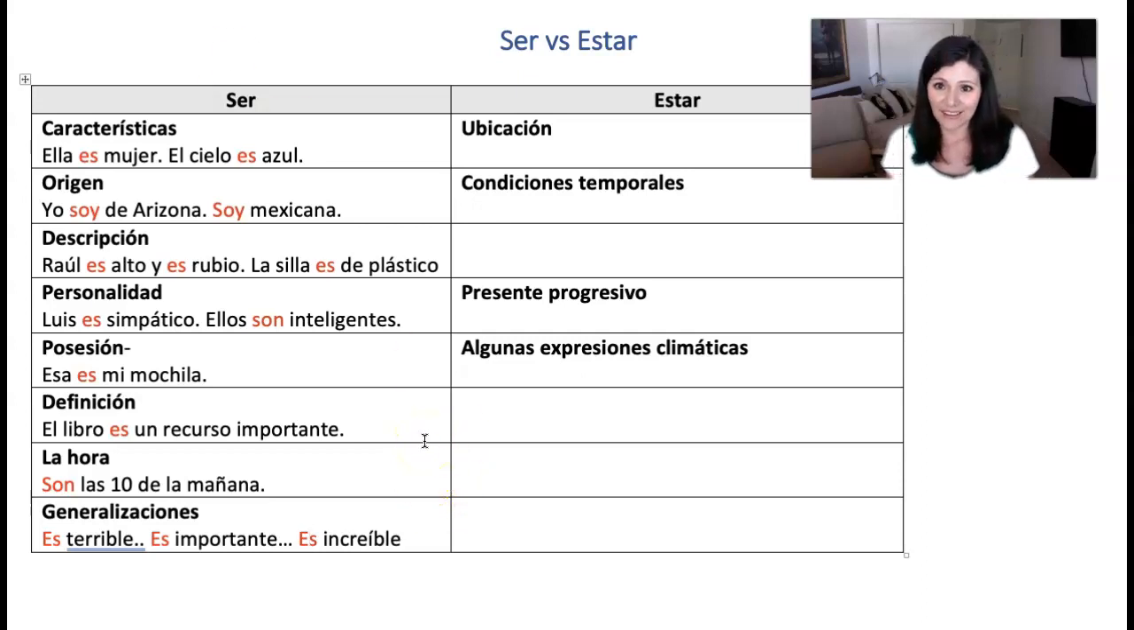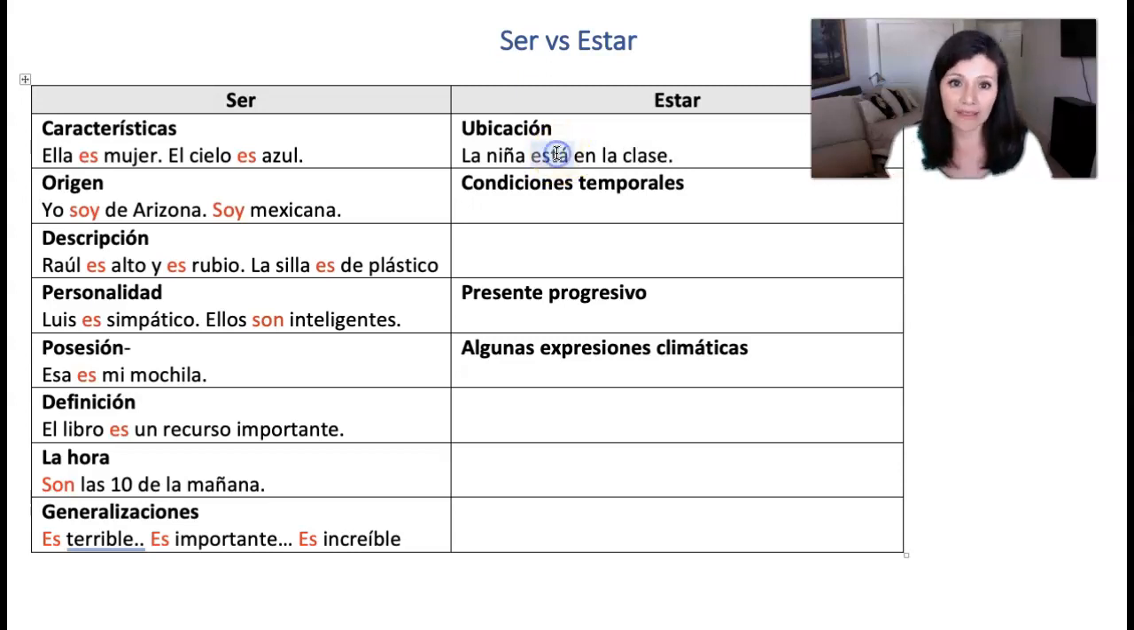Now for estar. Estar will be used to discuss location. In Spanish we say ubicación. And what you have to consider is that people can move around constantly. And I know that other things can't move around, like a building can't move around and a tree can't move around. But if we think of people, then we generalize that to even inanimate things. So if I were to say, la niña está en la clase, that is a location of something, and that was going to use the verb estar.